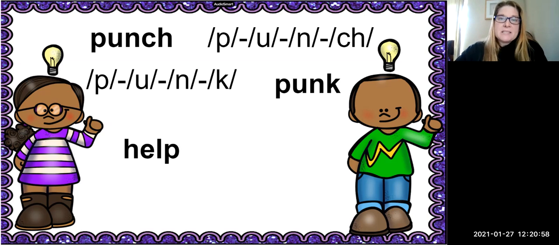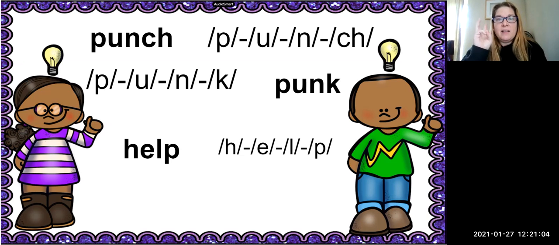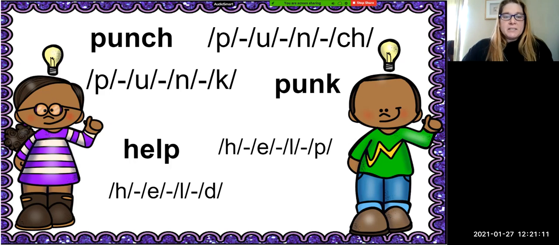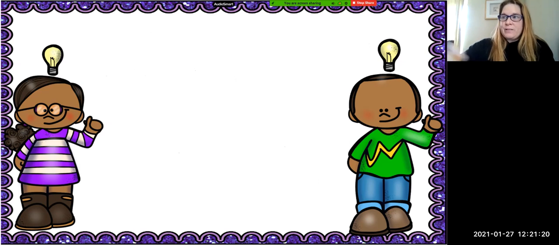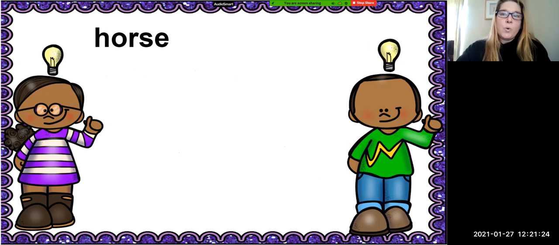Good. Our next word is the word help. Help. How many sounds do you hear in the word help? I hear 4 sounds. Help. Good. We're going to take this p sound at the end and change it to d. Held. What is the new word on the curve? It is held. Very good. All right. Our next word is the word horse. Horse. How many sounds do you hear in the word horse?